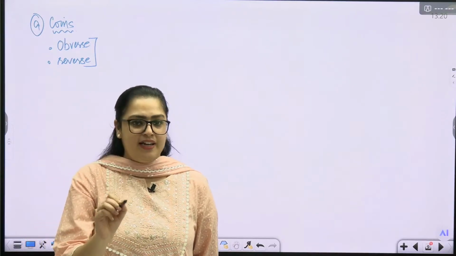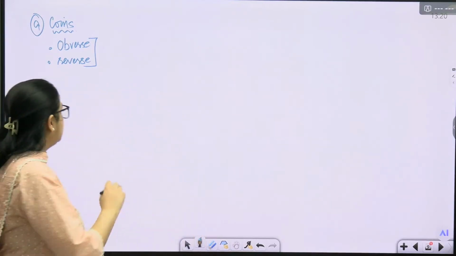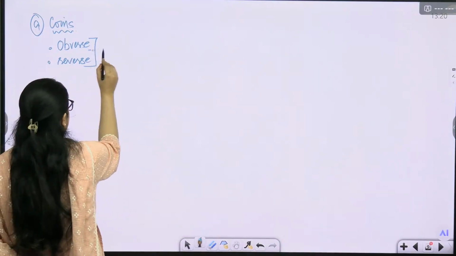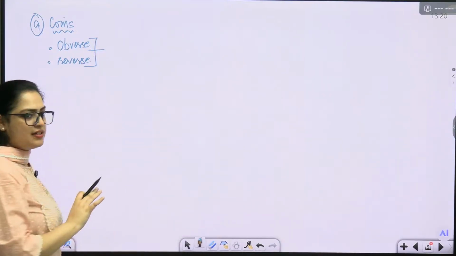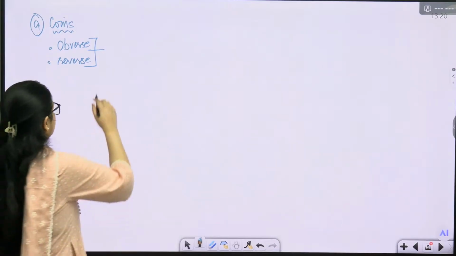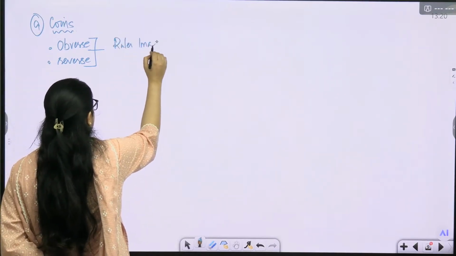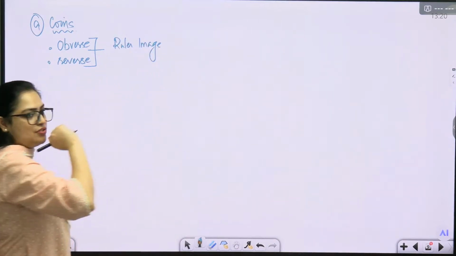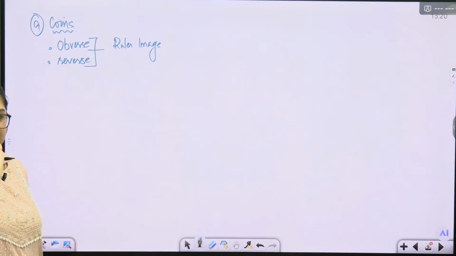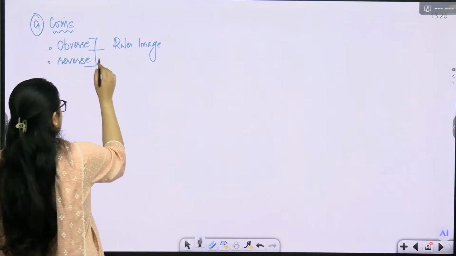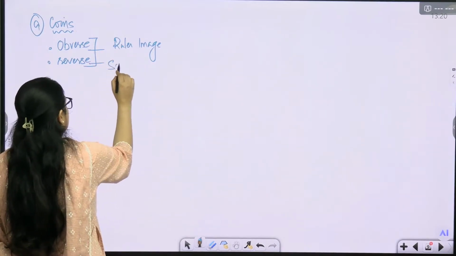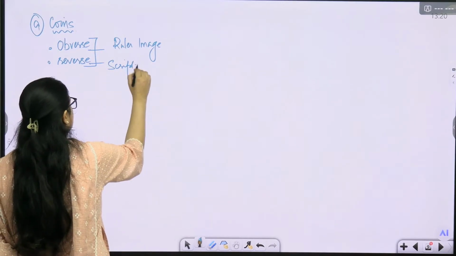Similarly in ancient coins, in most cases the obverse side has the ruler's image. Image is the right word. Then on the reverse side, a lot of script, a lot of language, many things they have written.